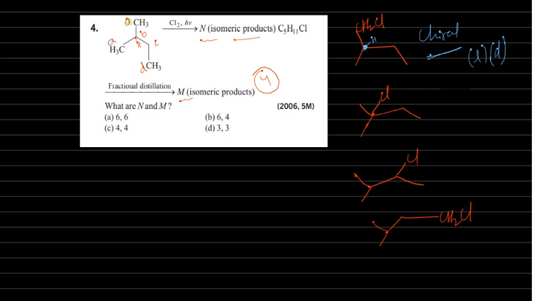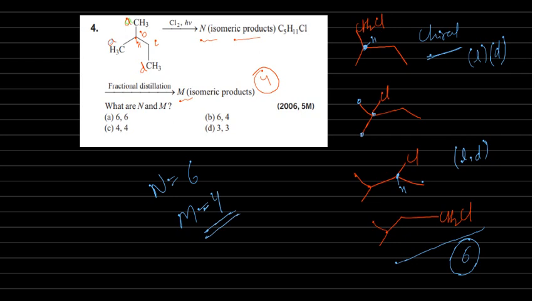Next, here both are methyl groups, that's why not possible. Then here, I think it is also possible. Yes, here one hydrogen is there, methyl, chlorine, and another group. Here also L and D are possible. Next, here there are no choices. Okay, total 4 plus 2, total 6 isomers, 6 compounds are forming including isomers. So the N value will be 6. N equals 6, M equals 4 only.